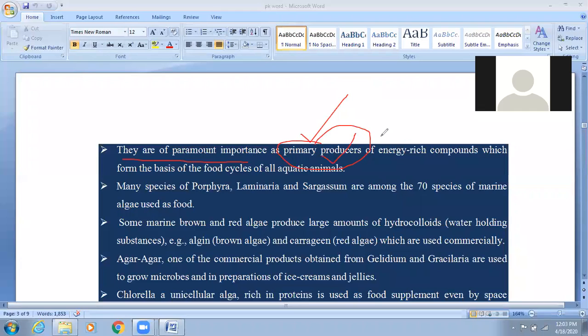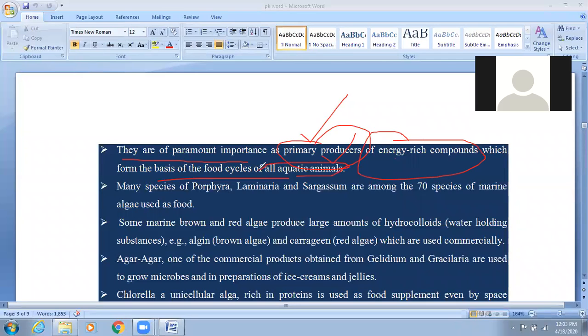So these are considered primary producers in the aquatic environment, producers of energy rich compounds which form the basis of the food cycle of all aquatic animals. Aquatic animals means those animals which live inside the water.